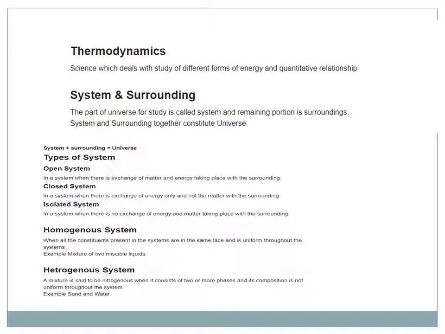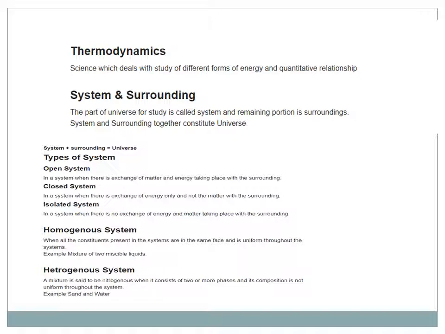What are the types of systems? Number 1, open system. In an open system, there is exchange of matter and energy with the surroundings. Closed system. In a closed system, there is exchange of energy only and not matter with the surroundings. Isolated system. In an isolated system, there is no exchange of energy and matter with the surroundings.